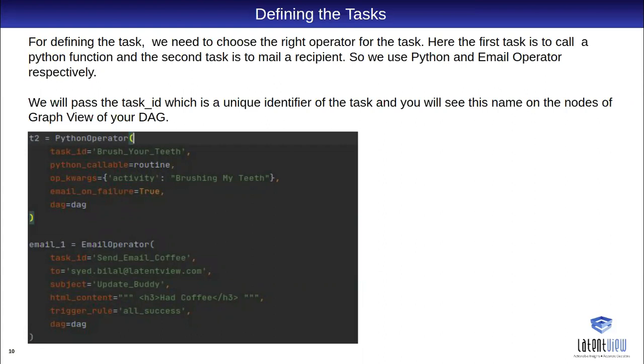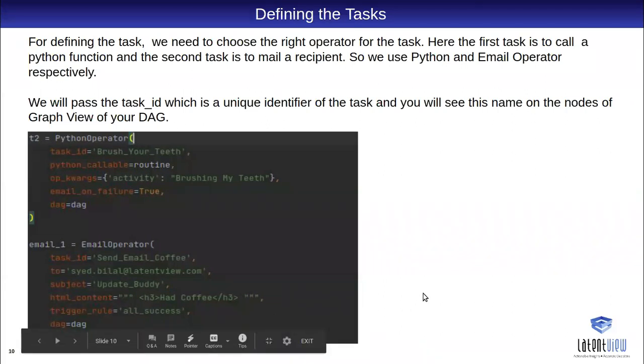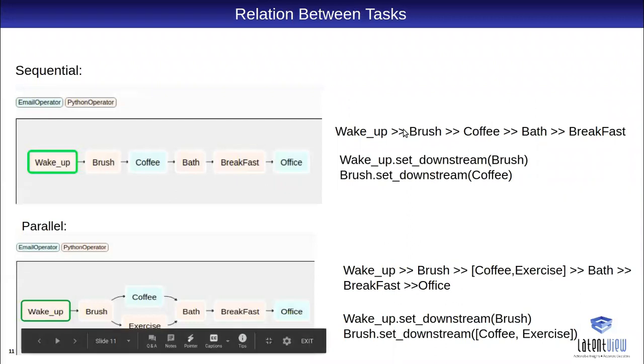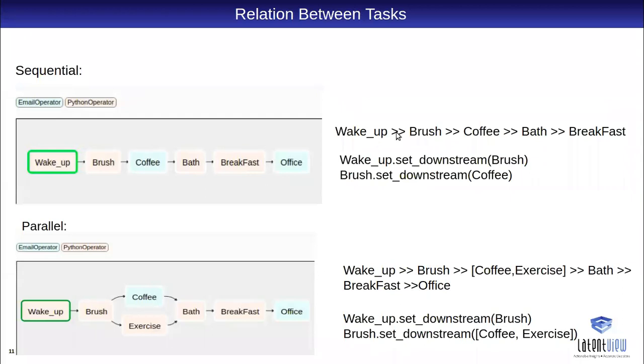We also have an email operator which sends a message to a recipient, with the message as well. So this is how we define the task, and then we define the relation between tasks like this. We can use two things. One we can define with the bitwise operator. So if you see, this is how the DAG looks. This is how the workflow looks.